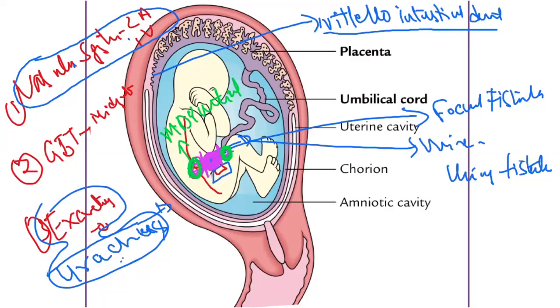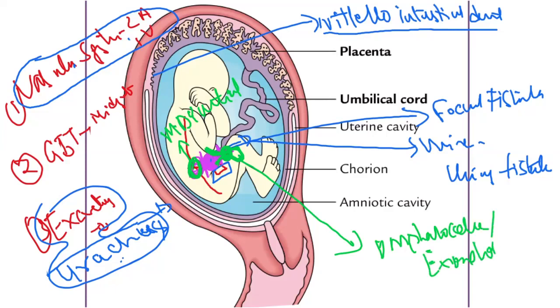And if the distal part is open, persistent, and there is an intestinal loop, we have already discussed that during the 5th to 10th week there is herniation of the intestinal loop, which again goes into the abdominal cavity. If there is failure of this loop to return, it is called omphalocele or exomphalocele, exomphalus, right?